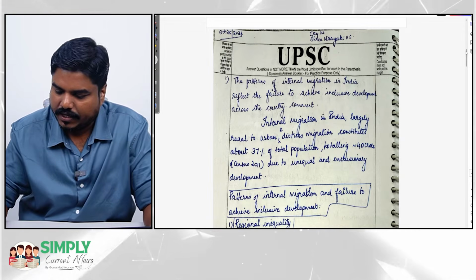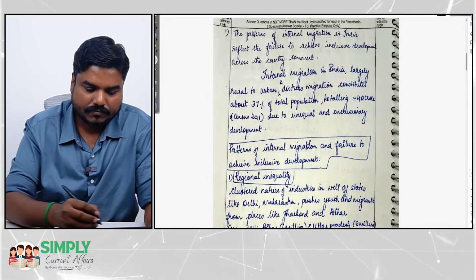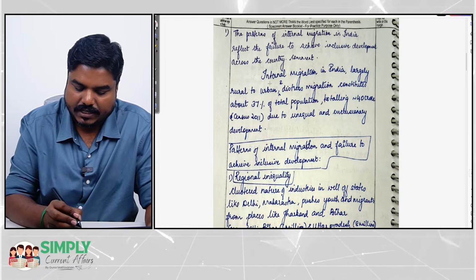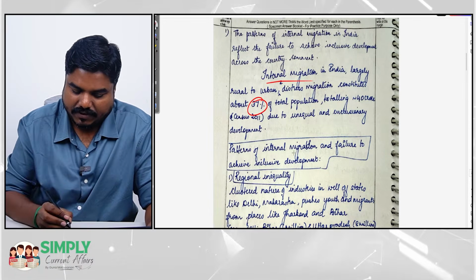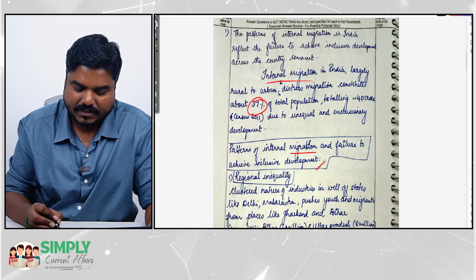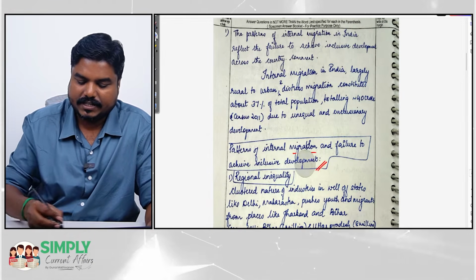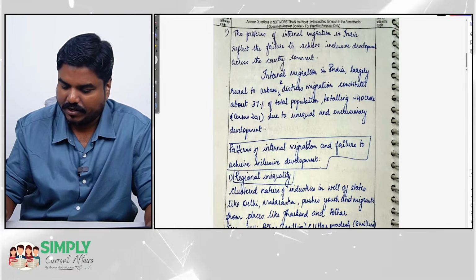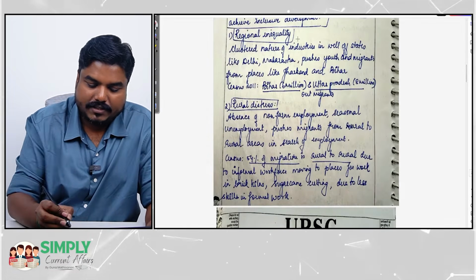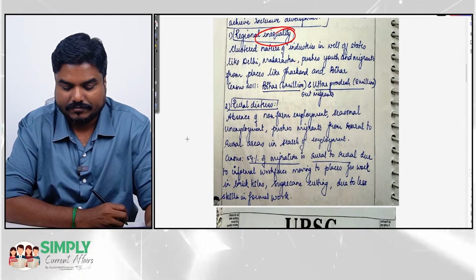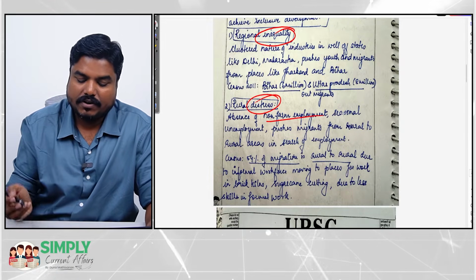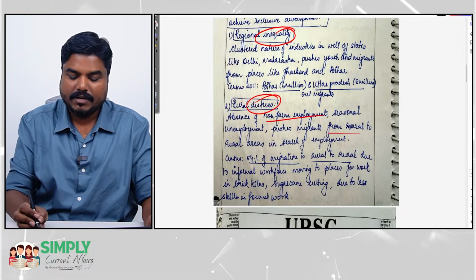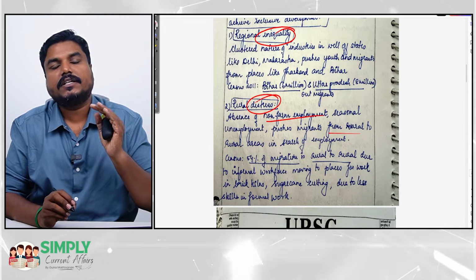Now coming to Nayaki's paper, she came with a fact for internal migration. The patterns of internal migration and failure to achieve inclusive development. She has a subheading and she is highlighting the points. Number one, regional inequality, rural distress, absence of non-farm employment, that is pushing the migrant from rural to urban areas.